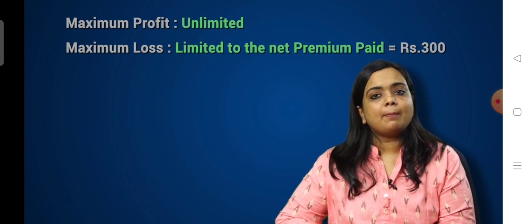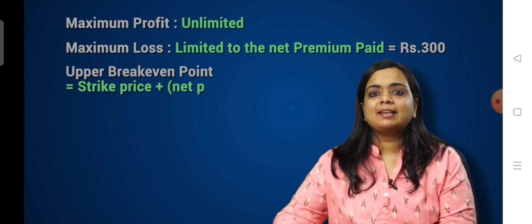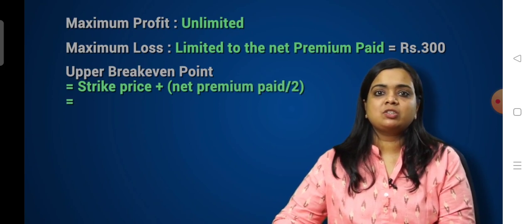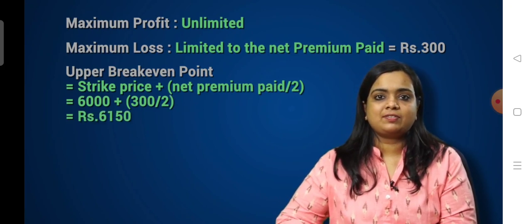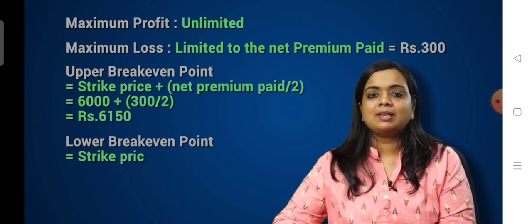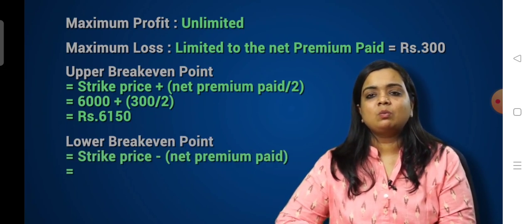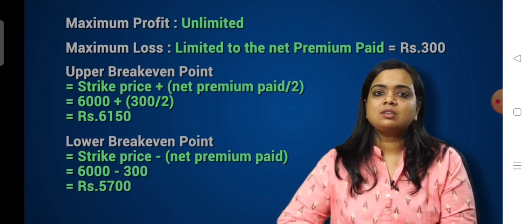We can calculate the upper break-even point by strike price plus the net premium paid divided by 2, which is 6,000 plus 300 divided by 2, which is 6,150. And the lower break-even point can be calculated by strike price minus the net premium paid, which is 6,000 minus 300, which is 5,700. So with this, we come to the end of volatile strategies of strip and strap strategy. Thank you.